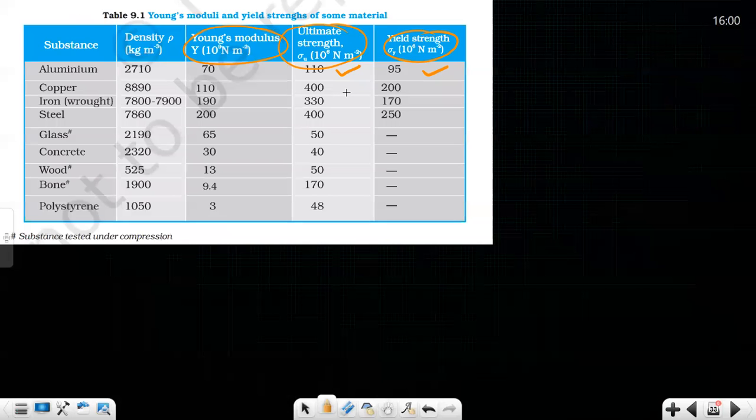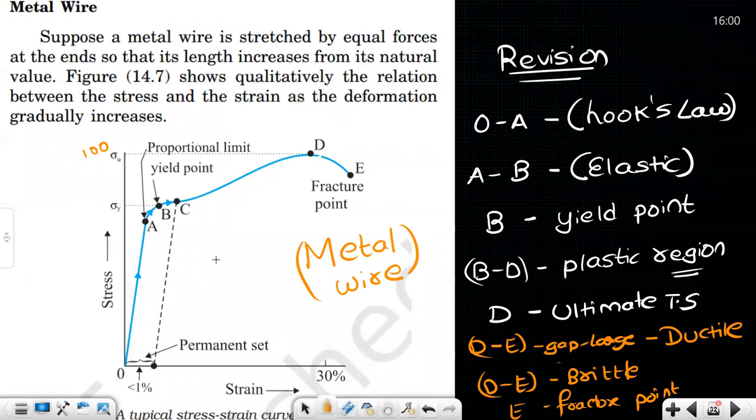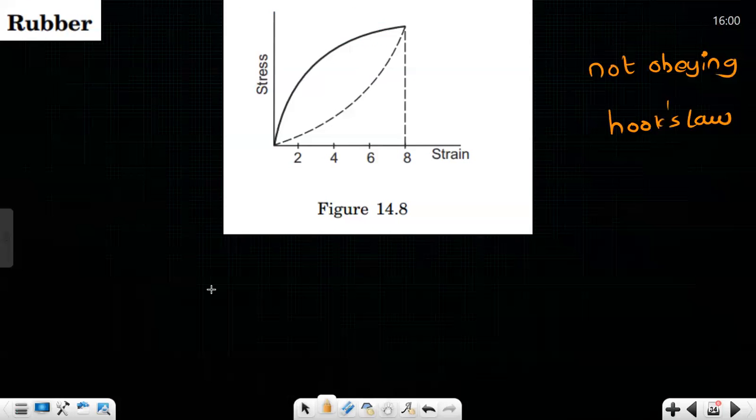See, if you observe this metal wire from O to A, it is a straight line. Yes, sir. That means it is obeying Hooke's law. But here it is not obeying Hooke's law. This is the graph for rubber.